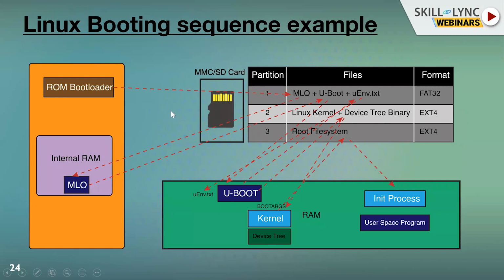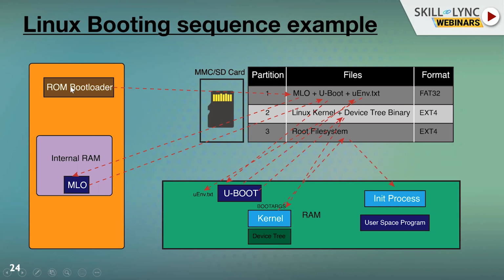Then U-boot reads the SD card again and finds the Linux kernel and Linux file system, and loads them to the RAM, and control is given to Linux. Then it mounts the root file system, and the init process will be launched. Then user space programs will start. This is actually the boot process of an embedded system. But now we should know why all this architecture, why these multiple stages are involved.